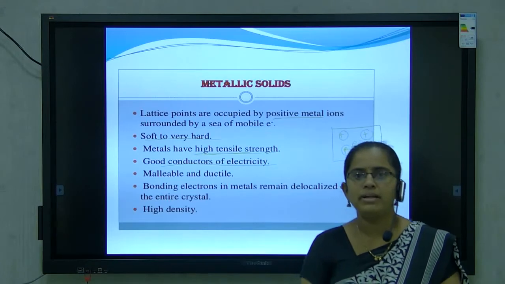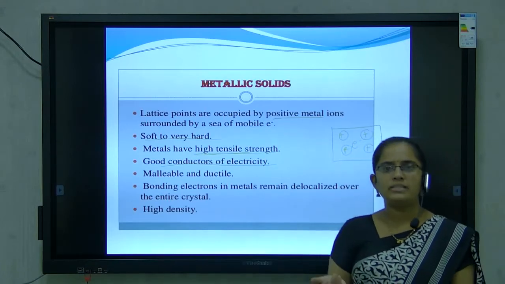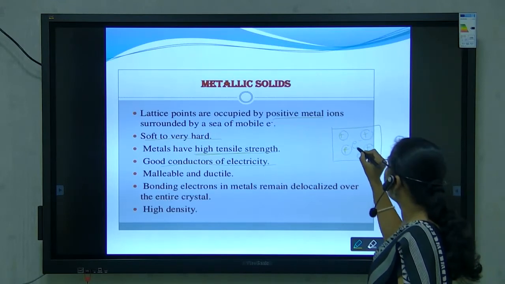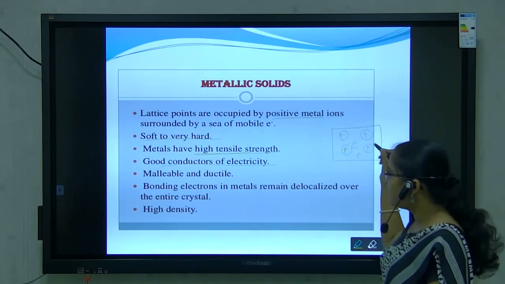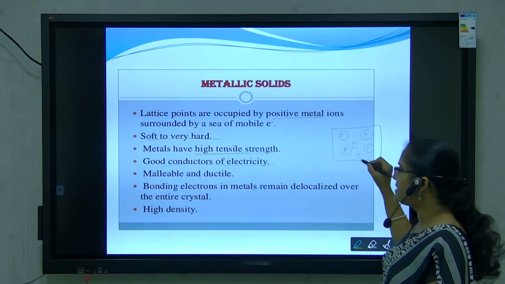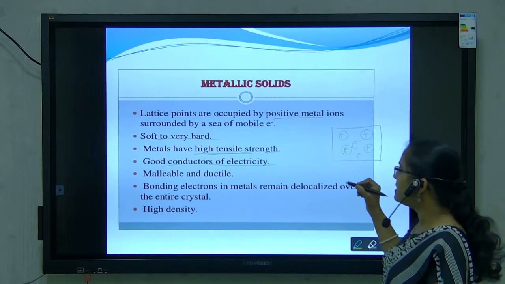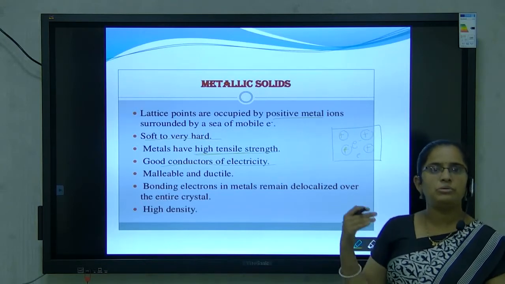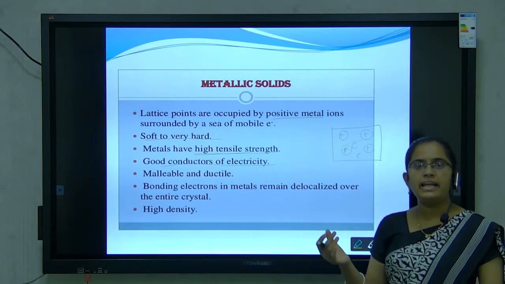Bonding electrons in metals remain delocalized over the entire crystal. This means these electrons travel from one position to another position. In metallic crystals, the electrons remain delocalized. Delocalized means transferring from one position to another in the entire crystal.